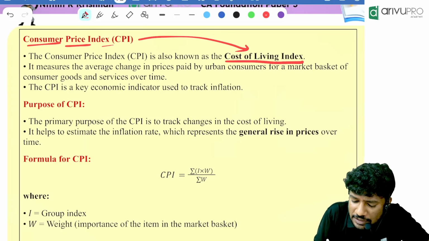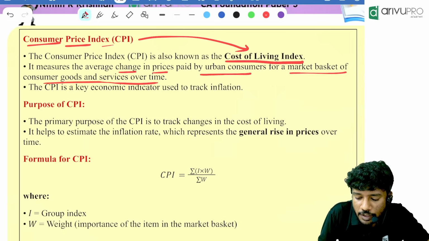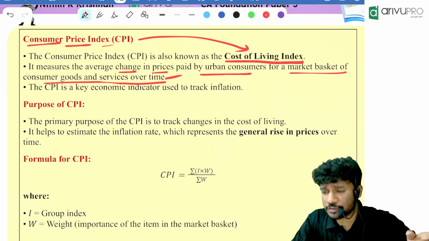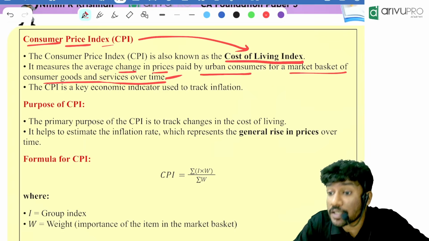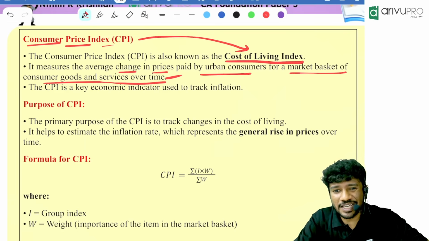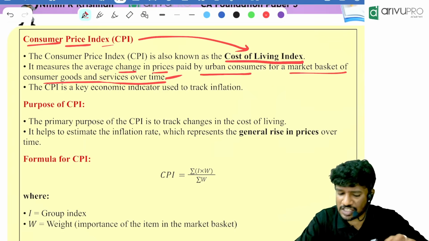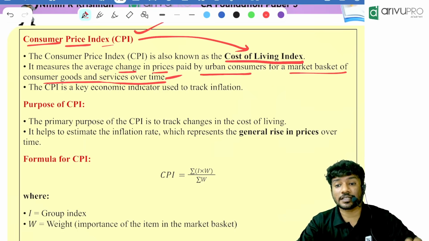It measures the average change in prices paid by urban consumers for a market basket of consumer goods and services over time. Are we measuring it for rural consumers? No, we are talking about urban consumers. So we measure the cost of living using the CPI, the consumer price index number.